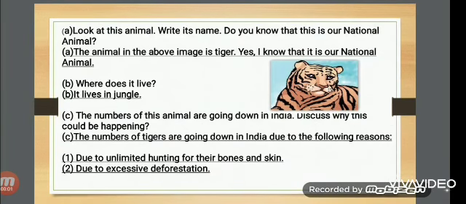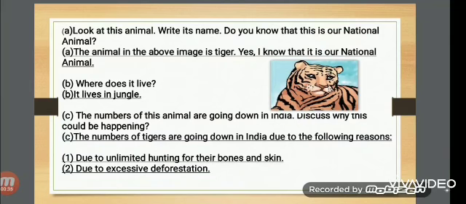Now, children, look at this animal. Write its name. Do you know that this is our national animal? Answer is the animal in the above image is tiger. Yes, I know that it is our national animal. All of you know very well that tiger is our national animal. Where does it live? It lives in jungle or forest. The number of this animal is going down in India. Discuss why this could be happening.